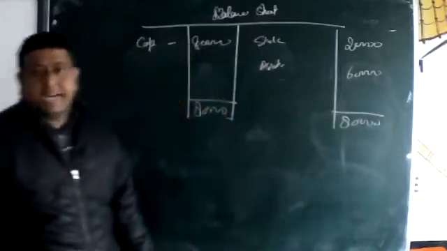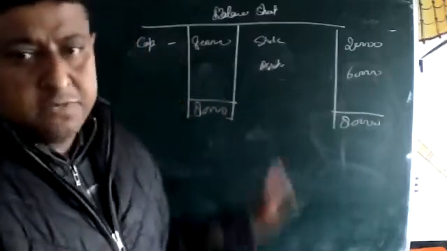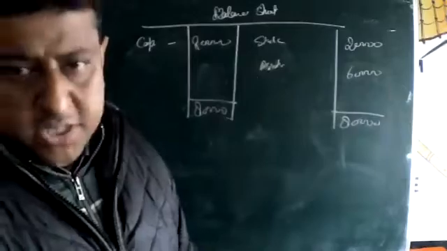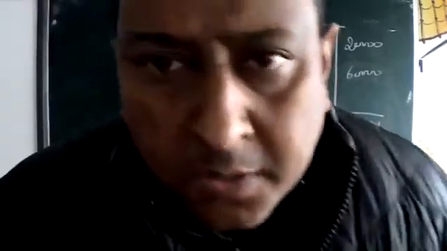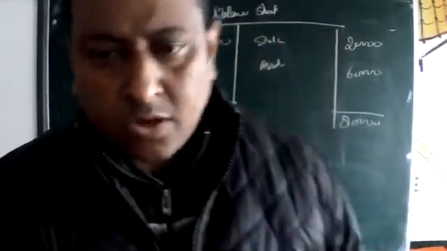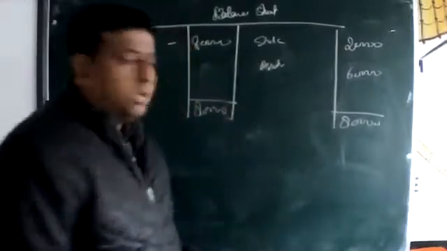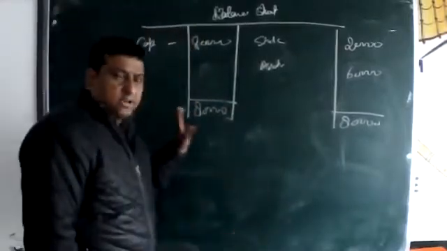Other assets are cash. This we are going to calculate or find by making the balance sheet. Clear? Okay. Now, is this logic clear or not?